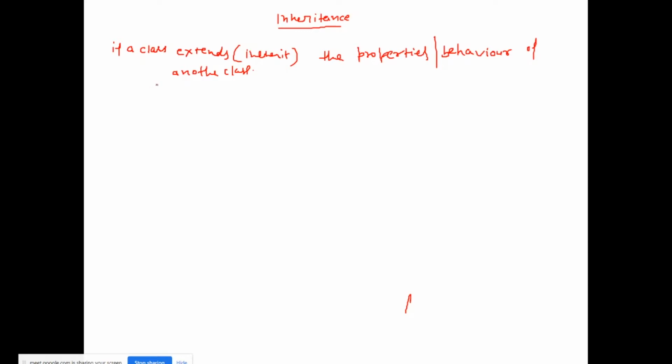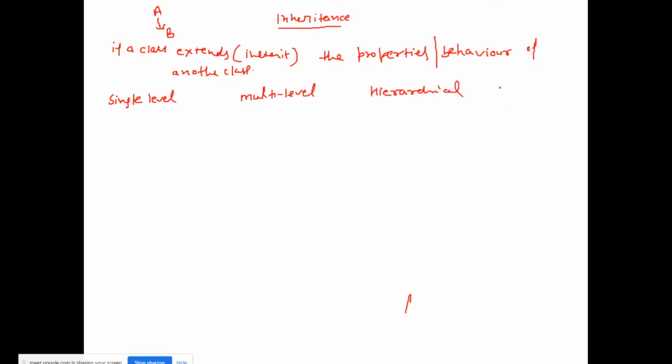Likewise, suppose class A has some properties, and class B wants the same properties. Then why should class B write the same code again? So it will inherit these properties and behavior from class A. In Java there are three types of inheritance supported. One is single inheritance, single level. Second one is multi-level, and third one is hierarchical.